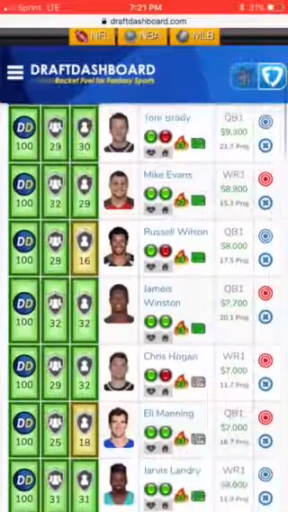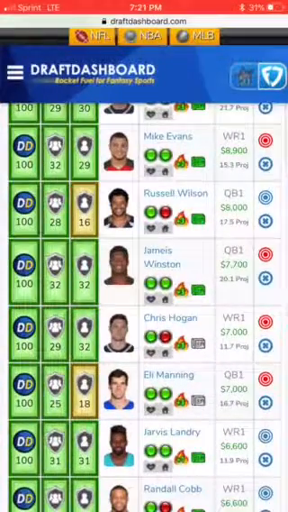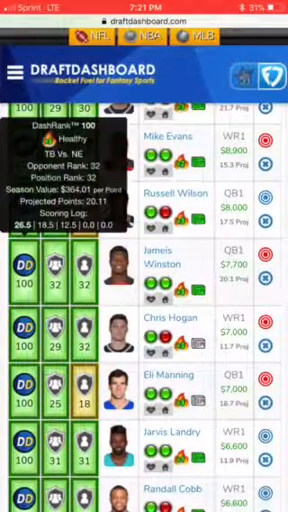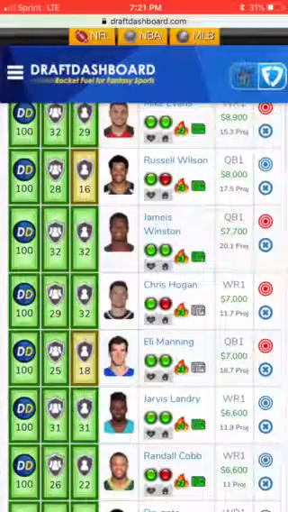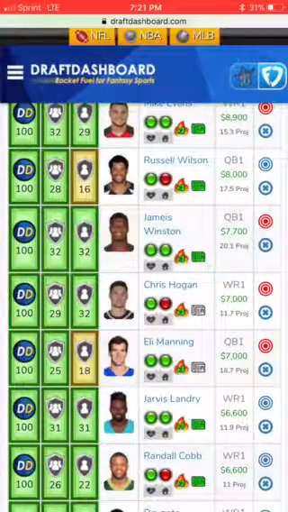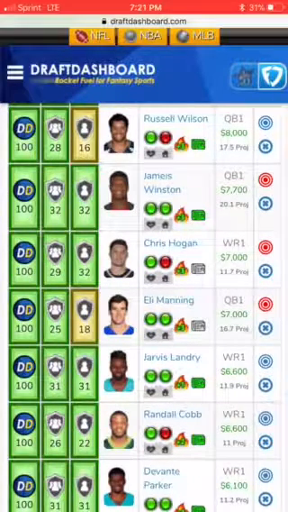So as you can see here, I chose Winston with the best matchup versus the New England that's going on tonight. It's about right now 7:21 p.m. in fact. As we found out, Gronk is not playing. Chris Hogan was inserted. He ranks very highly and very well according to the coefficient variable, the calculations that I have, that he also makes a good flex player as we inserted him into our lineup.